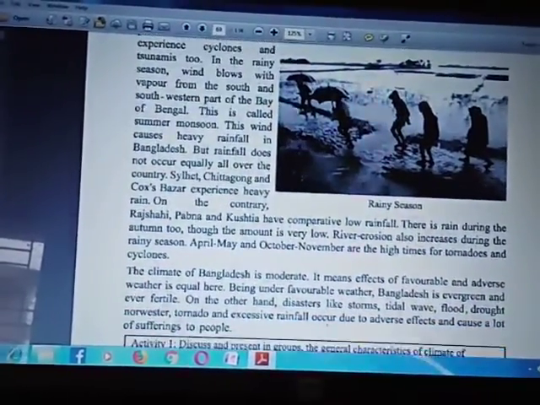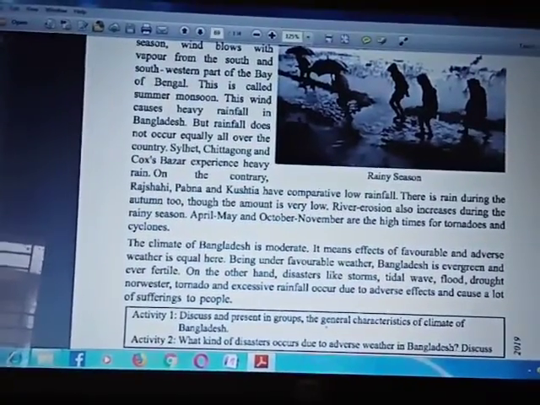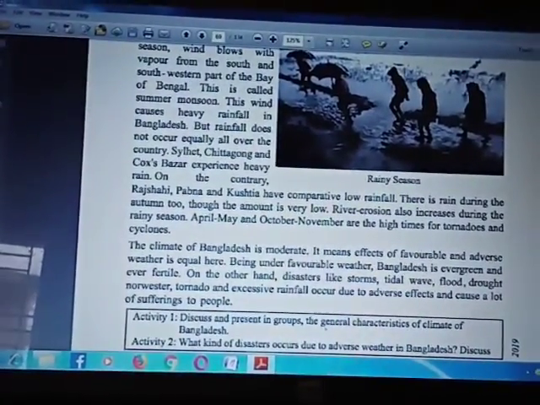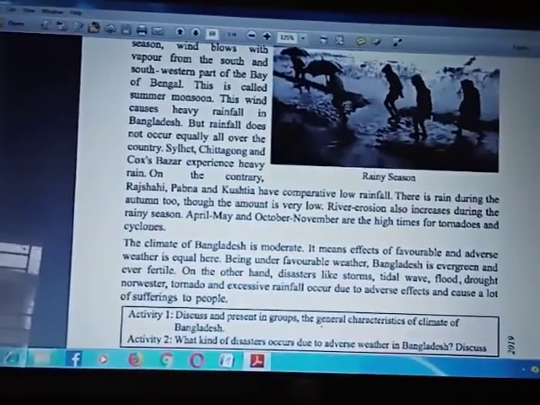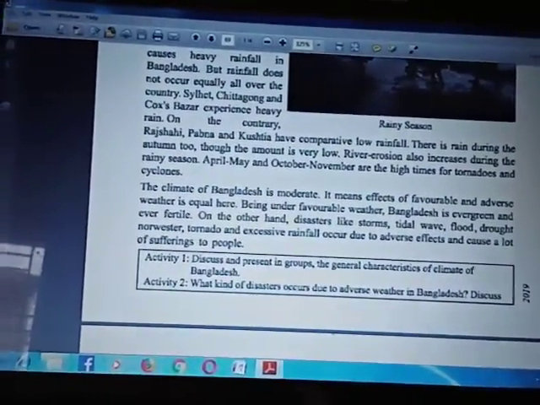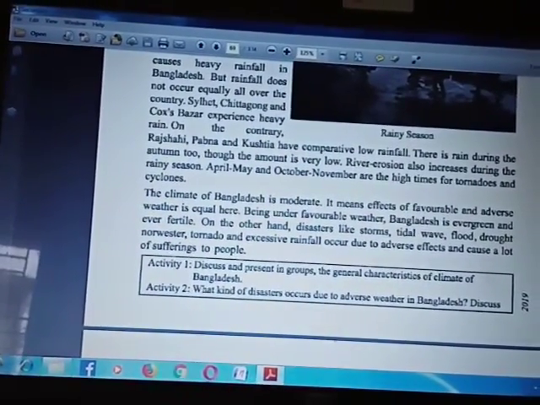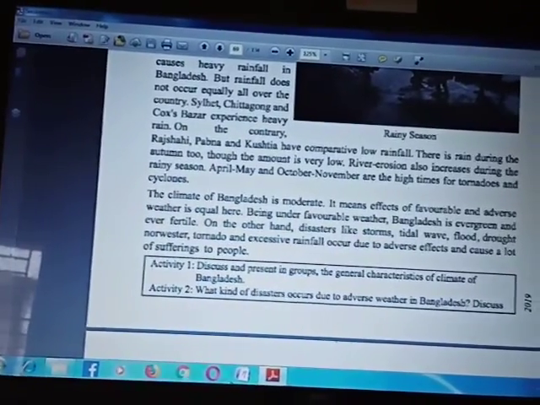This wind causes heavy rainfall in Bangladesh, but rainfall does not occur equally all over the country. Sylhet, Chittagong, and Cox's Bazar experience heavy rain. On the contrary, Rajshahi, Pabna, Kushtia have comparatively low rainfall. There is rain during the autumn too, though the amount is very low. River erosion also increases during the rainy season. April, May, October, and November are the high times for tornadoes and cyclones.